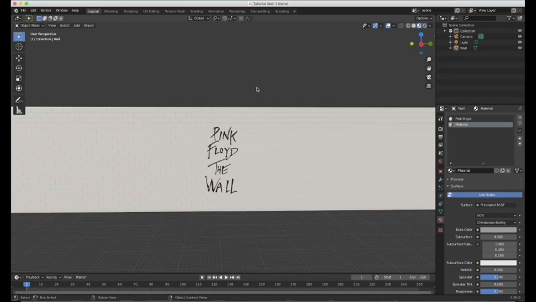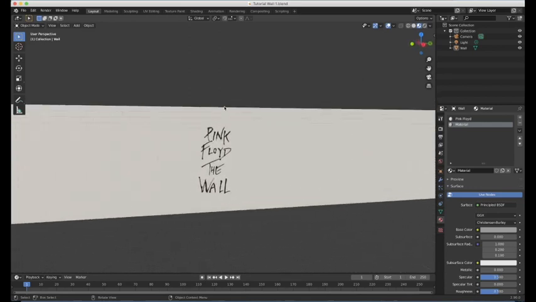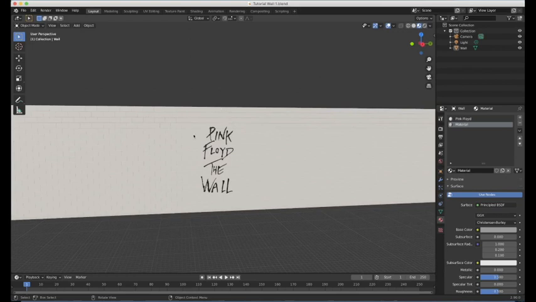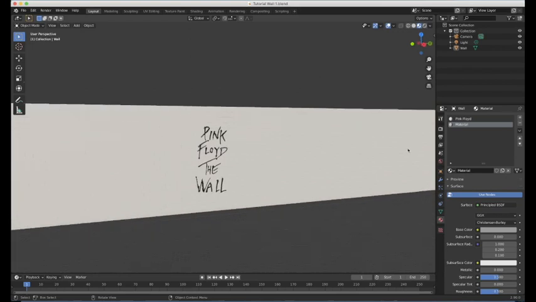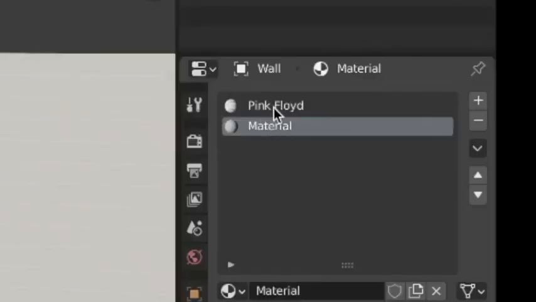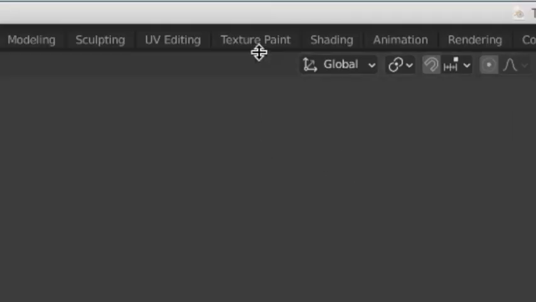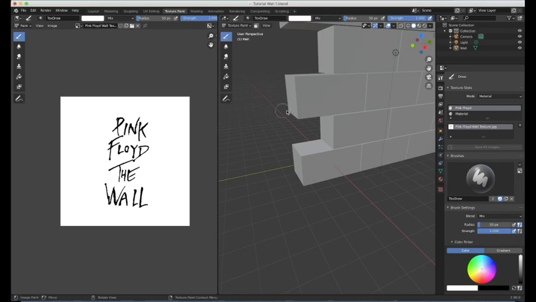Okay, now a few of you might be thinking, well, that's not really what I want to do. What I'd like to do is paint something across the surface of the wall. And you can totally do that. I'm going to now show you about texture painting. And to start, just make sure we've got the right material selected. There's the Pink Floyd one there, so we'll click on that. So you go up to this tab here, texture paint. So here's how texture painting works. You have these two sections.